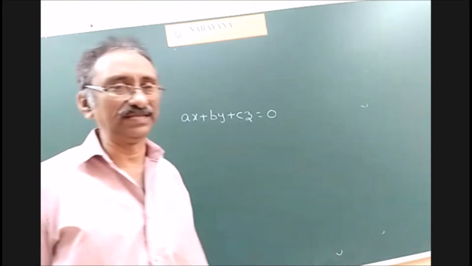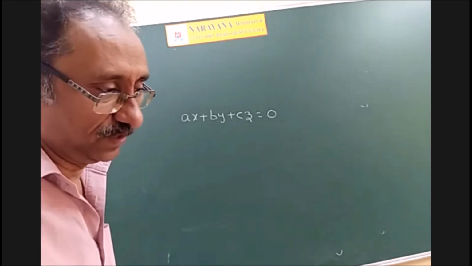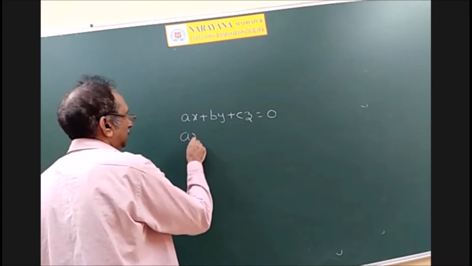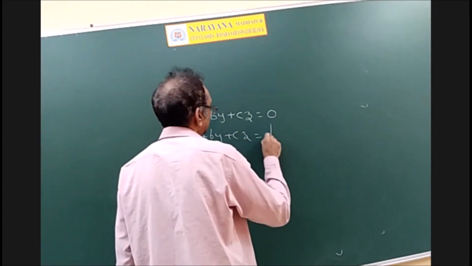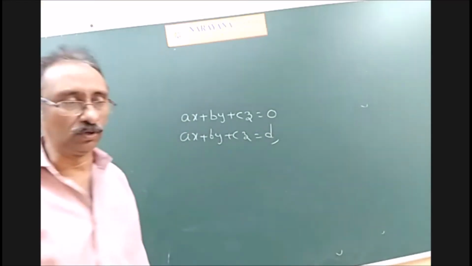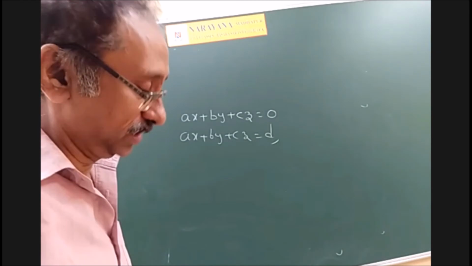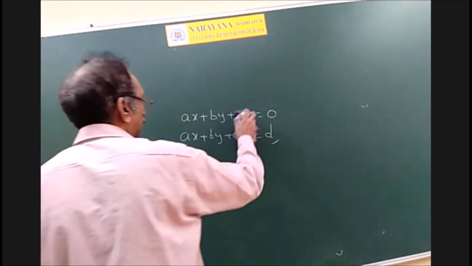Ax plus by plus cz is equal to 0 is called a homogeneous equation in 3 variables x, y, z. Whereas ax plus by plus cz is equal to d, where d is not equal to 0, is called a non-homogeneous equation. Okay, Shruti? Okay, sir. Right. Now we'll do some problems.